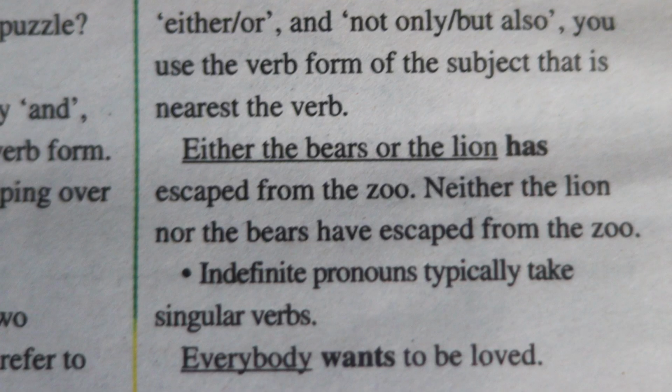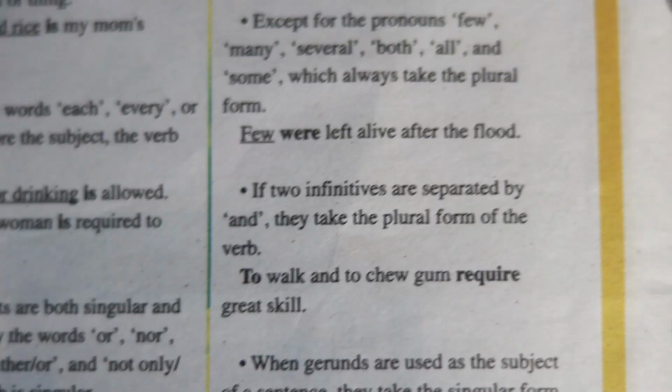Indefinite pronouns typically take singular verbs. For example, everyone wants to be loved. Now, what's an indefinite pronoun? An indefinite pronoun is something that does not name a particular thing or person. So everybody. Who is everybody? It could be anyone, right? So everybody wants to be loved, except for the pronouns few, many, several, both, all, and some, which always take the plural form. Here's the example.